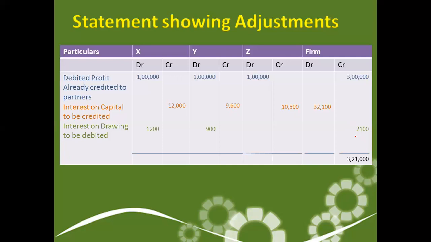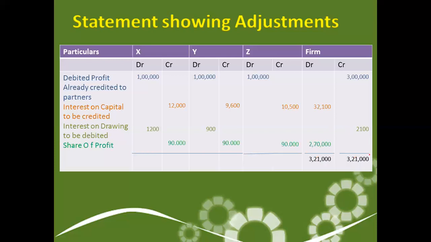Now the credit column is bigger, 3,21,100. This amount is there.